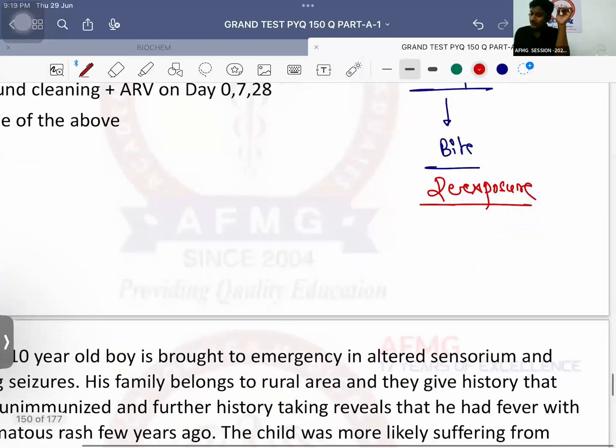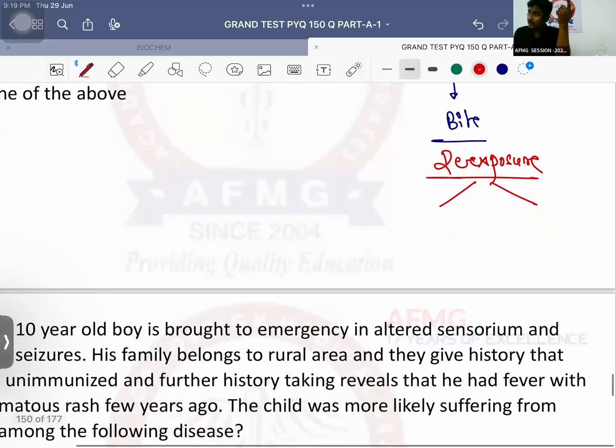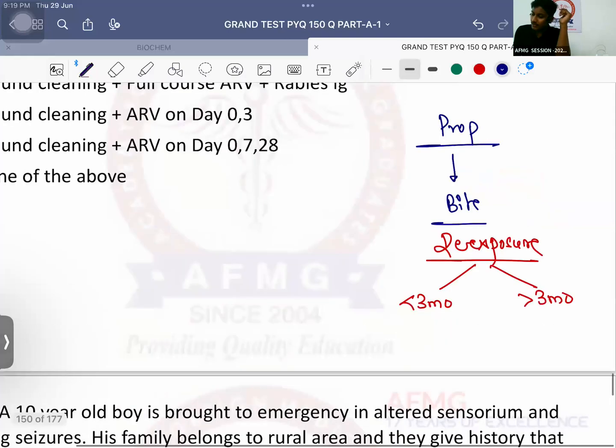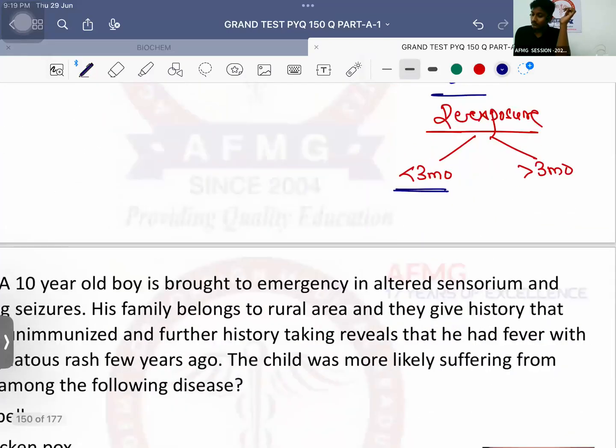Usually, we need to see if the second dog bite, the re-exposure, is within 3 months or after 3 months of the last bite. ये prophylaxis दिया था. Full prophylaxis was taken. Now, if it is within 3 months, then nothing has to be done. Just wash and clean the wound. And if it is more than 3 months, then we need to take 2 doses, that is on day 0 and day 3.